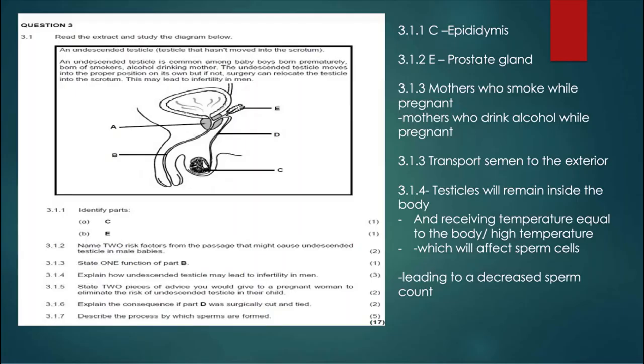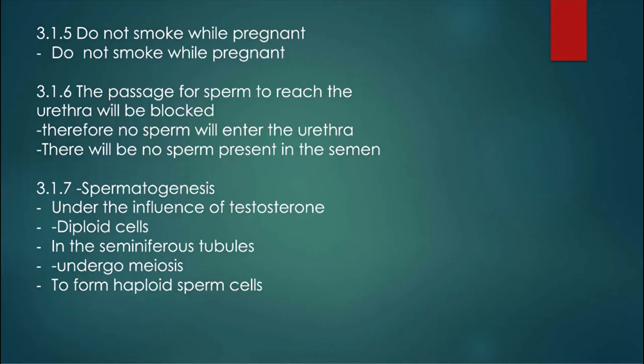So the last question: describe the process by which sperms are formed. This is spermatogenesis, and the answer is, please write this in bullets. Under the influence of testosterone, the first bullet. The second one, diploid cells. The third one, seminiferous tubules of the testes. Another point, undergo meiosis. Another point, to form haploid sperm cells.